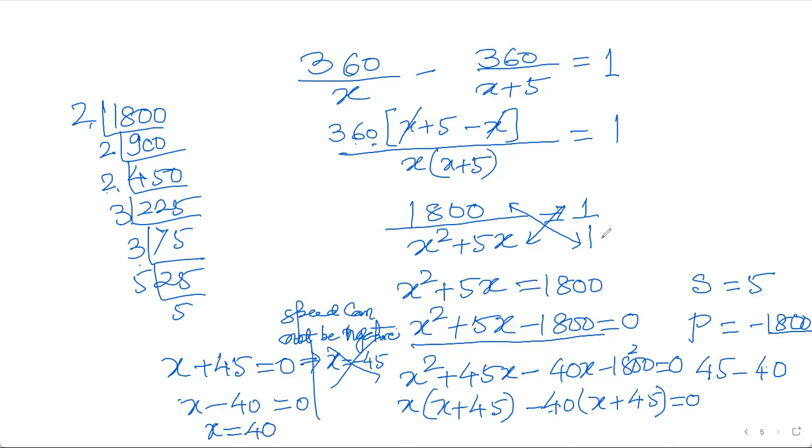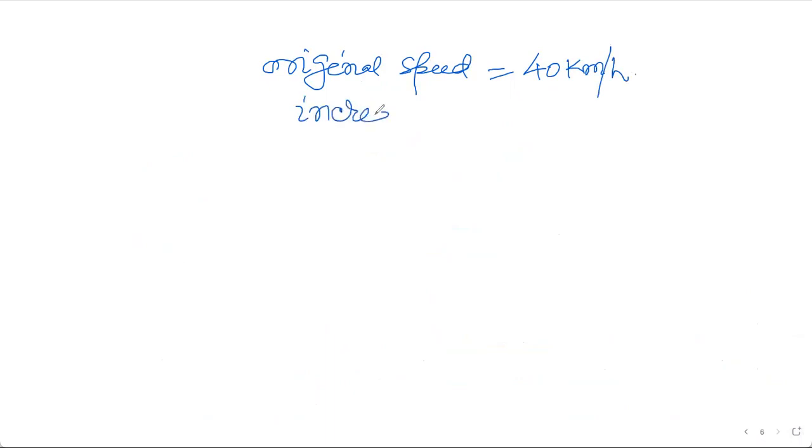So the original speed of the train is 40 km per hour. And if they ask you about the increased speed, you will write 40 plus 5, because it has increased by 5 km per hour. So 45 km per hour.